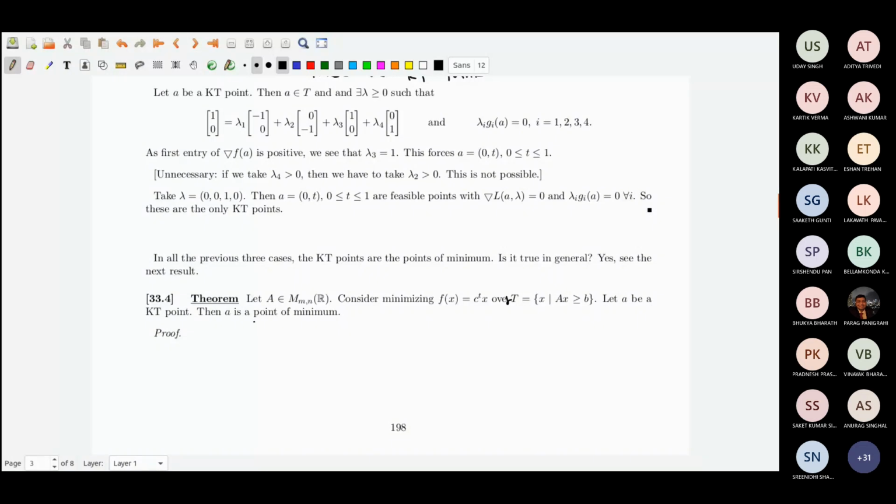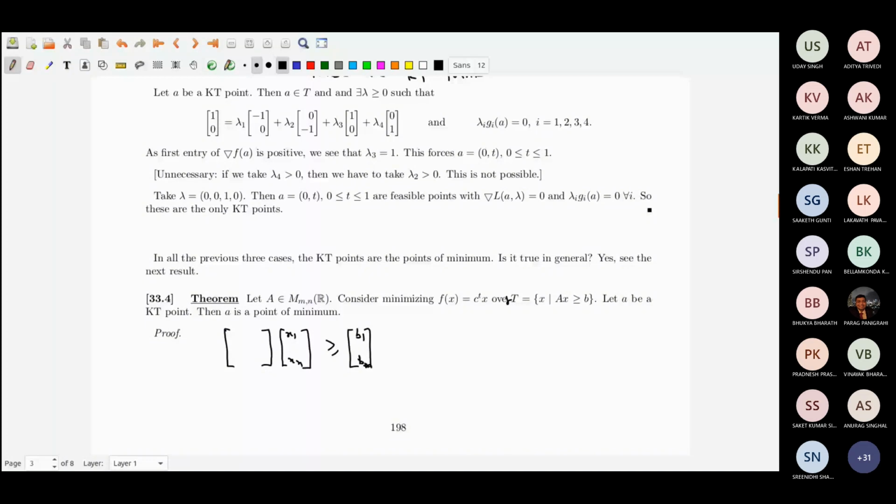Now, how do I show that? The same way as in the 3 examples I have seen. First, I have to write down the constraints. Let me write g_i. The A matrix is like this, and this is x, which could be x1, x2, up to xn. This is m by n, and this is greater than or equal to b1, b2, up to bm.